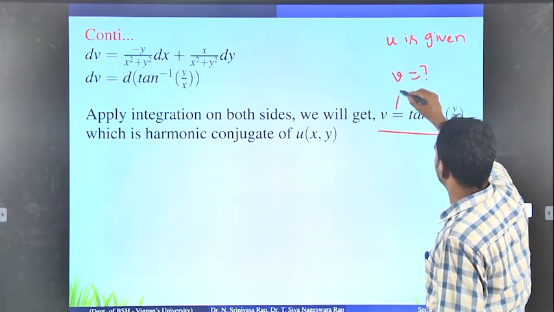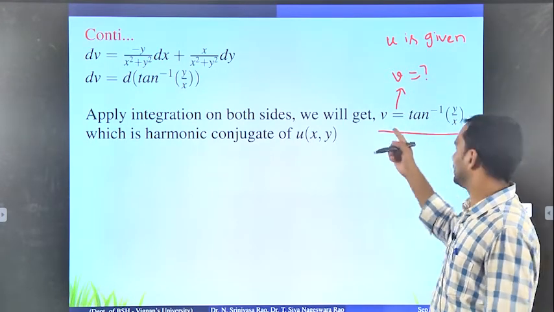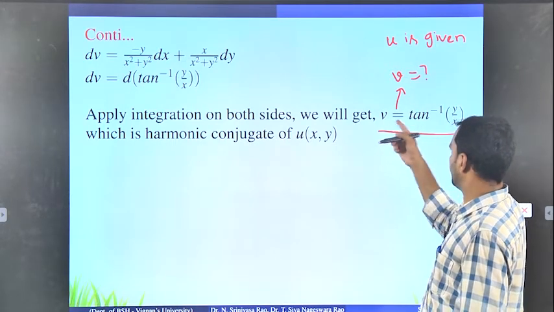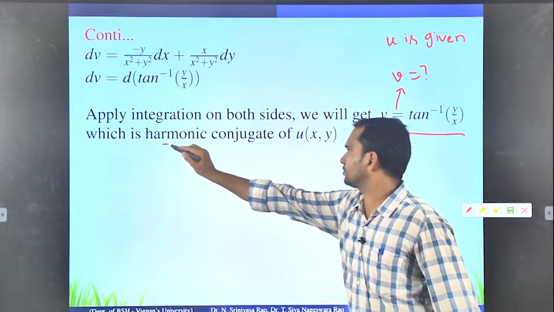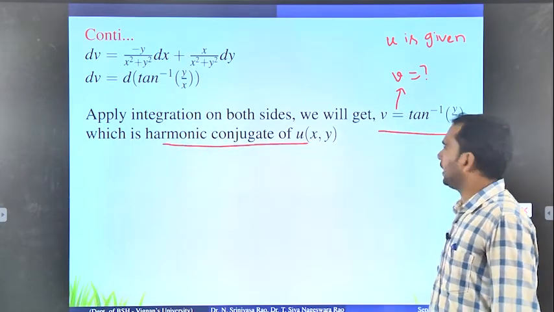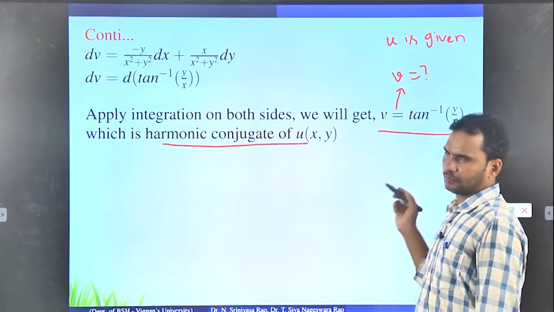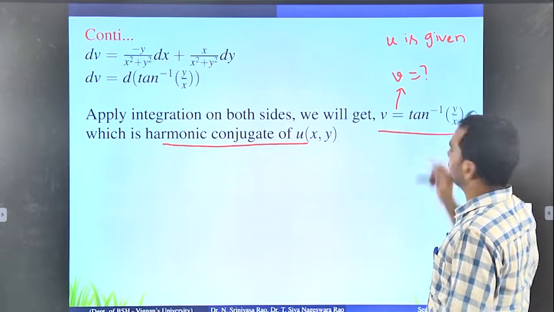This is called the harmonic conjugate of u. So if u is given, v is tan inverse y by x, and we call it the harmonic conjugate of u. This way, using the total derivative, you have to find the harmonic conjugate.